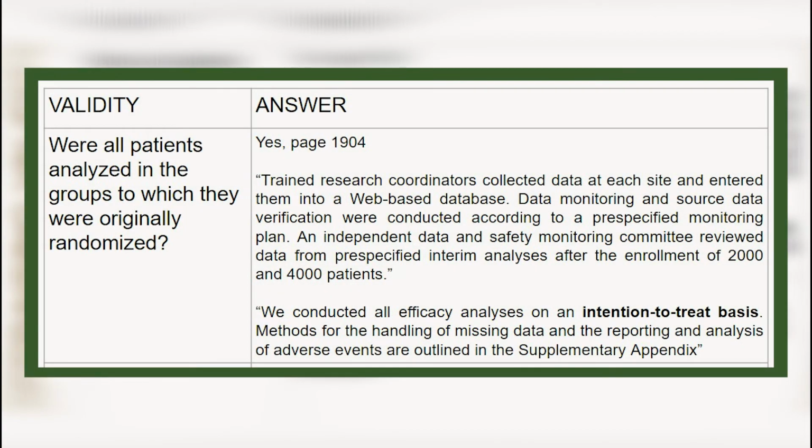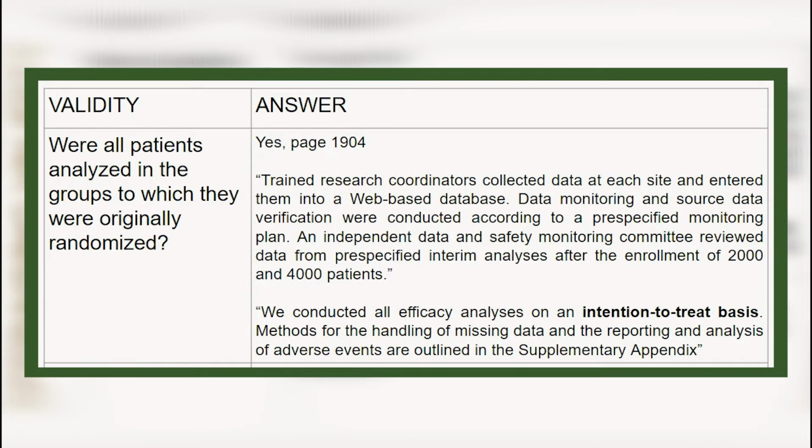Were all patients analyzed in the groups to which they were originally randomized? Our answer is yes. This is according to page 1904. Trained research coordinators collected data at each site and entered them into a web-based database. Data monitoring and source data verification were conducted according to a pre-specified monitoring plan.